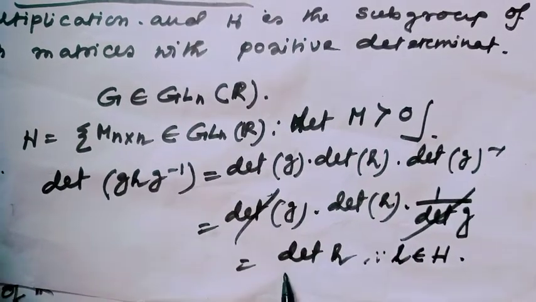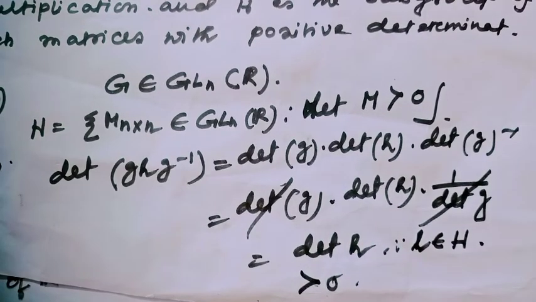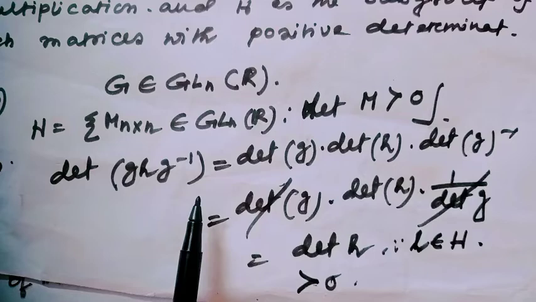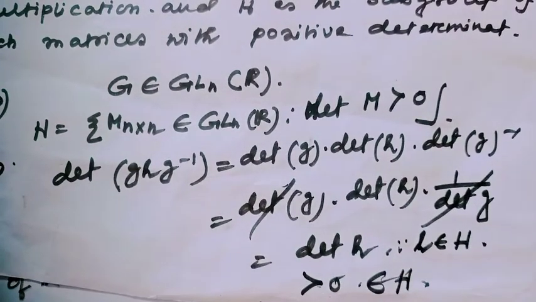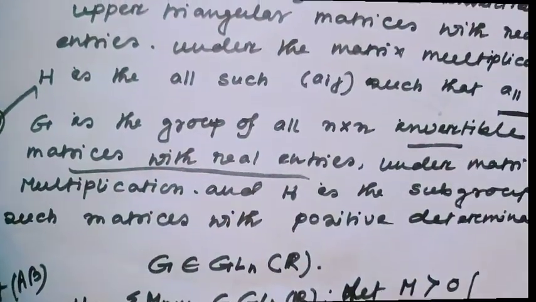That means this value is always greater than 0. So determinant of g a g inverse belongs to A, so this is also a normal subgroup. Option 3 is also a right option.